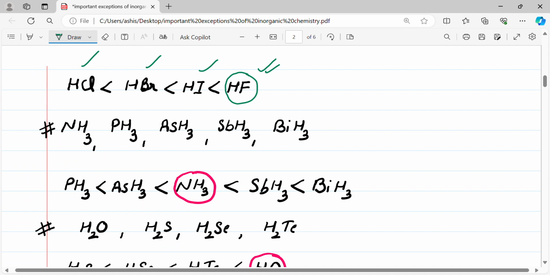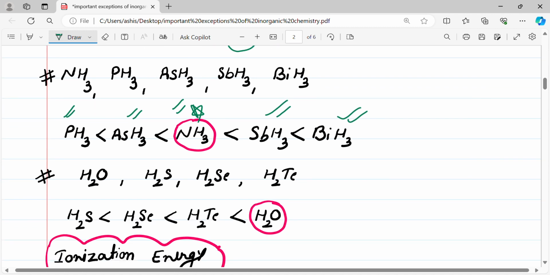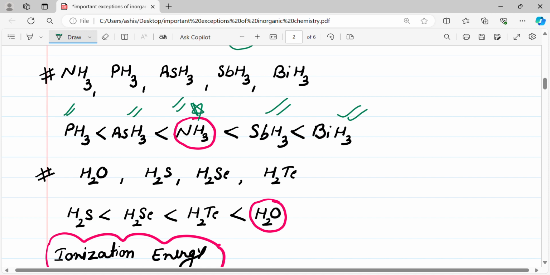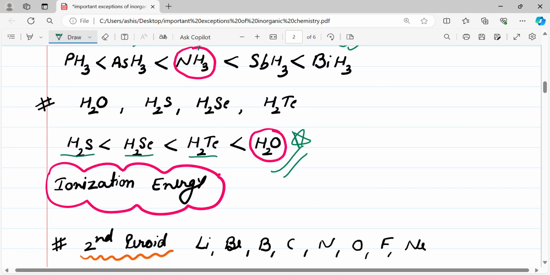NH3, PH3, AsH3, SbH3 and BiH3 are the hydrides of group 15. When we compare the boiling point, ammonia will come in between AsH3 and SbH3. Means BiH3 has maximum boiling point, then SbH3, then ammonia, after that AsH3, and PH3 has the least boiling point. Then H2O, H2S, H2Se and H2Te. Again H2O, due to hydrogen bonding, has maximum boiling point, then H2Te due to larger size of tellurium, then H2Se, then H2S.